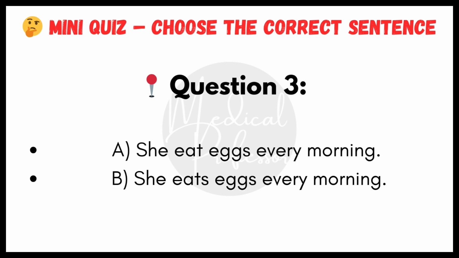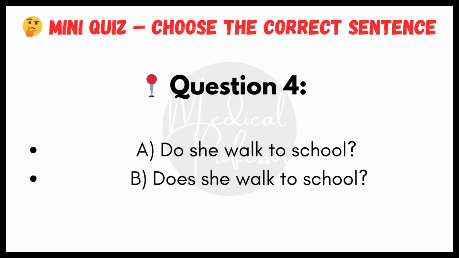Number three. "She eat eggs every morning" or "she eats eggs every morning." The correct answer is she eats eggs every morning. With she, add s to the verb. Eats is correct. Number four. "Do she walk to school" or "does she walk to school?"